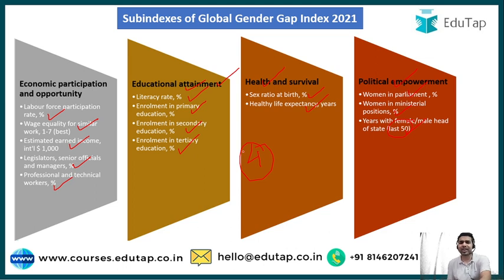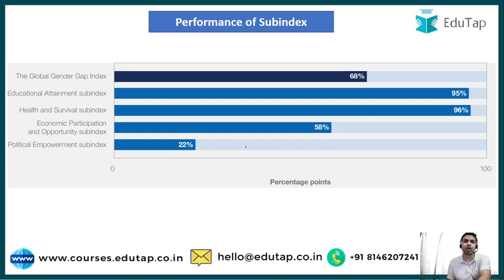Okay, so guys, now let us look into the individual performances of all these sub-indexes, how they have performed in the global gender gap index report 2021. Before starting with the sub-indexes, here we have the score of the global gender gap index 2021, and that is 68%.